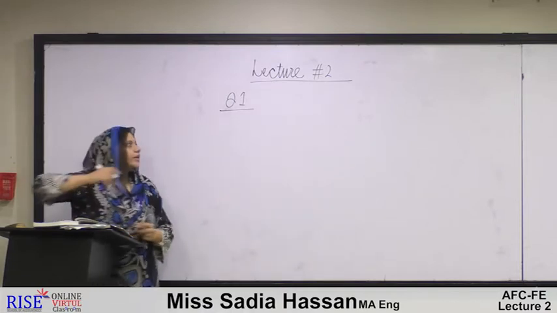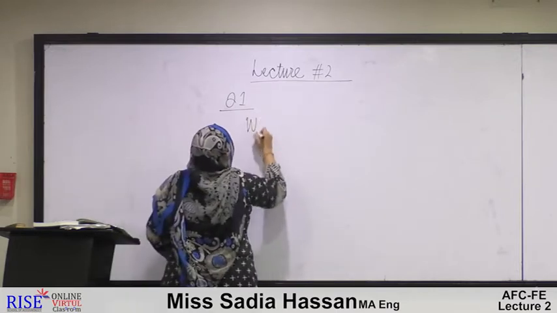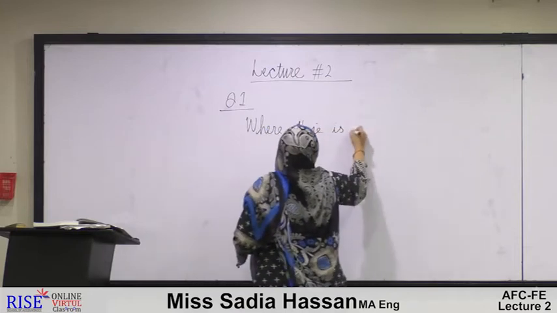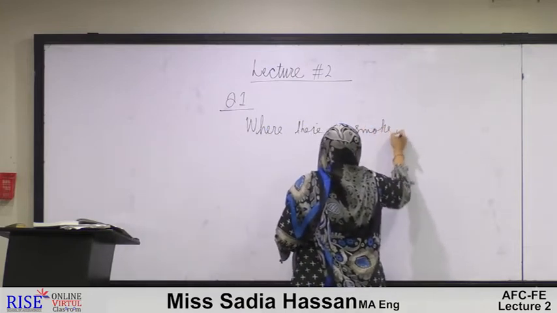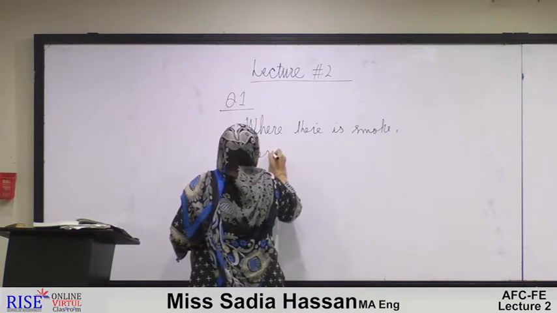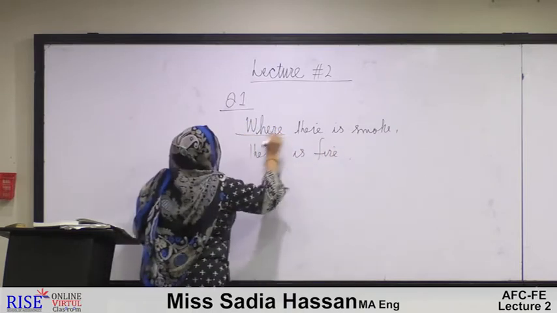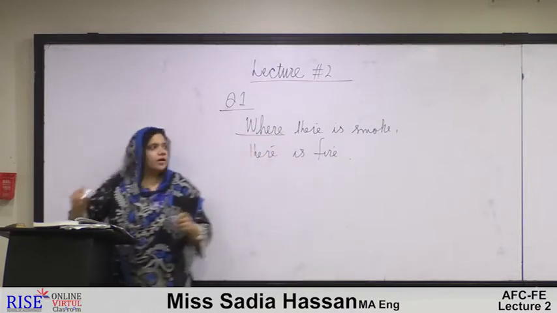Where there is smoke, there is fire. You have been asked to identify what actually this "where" is.